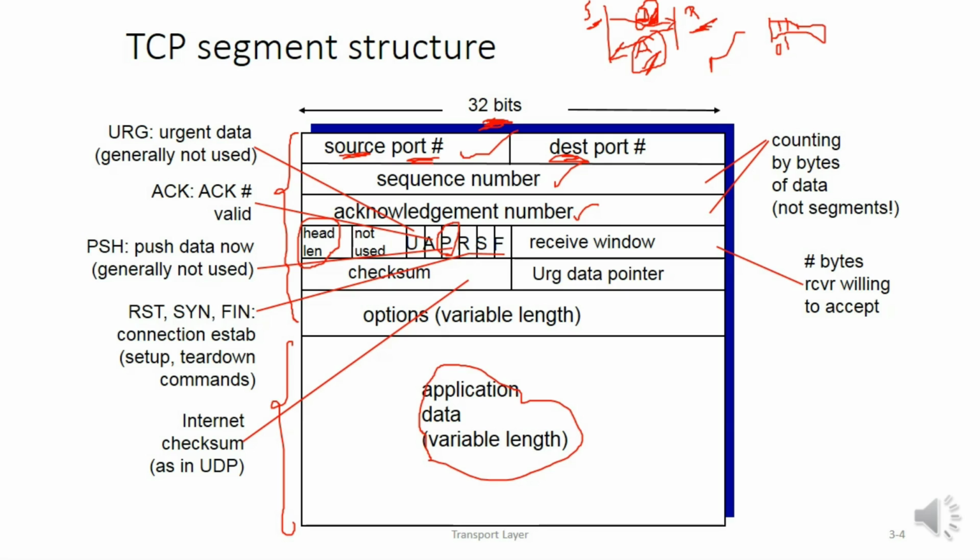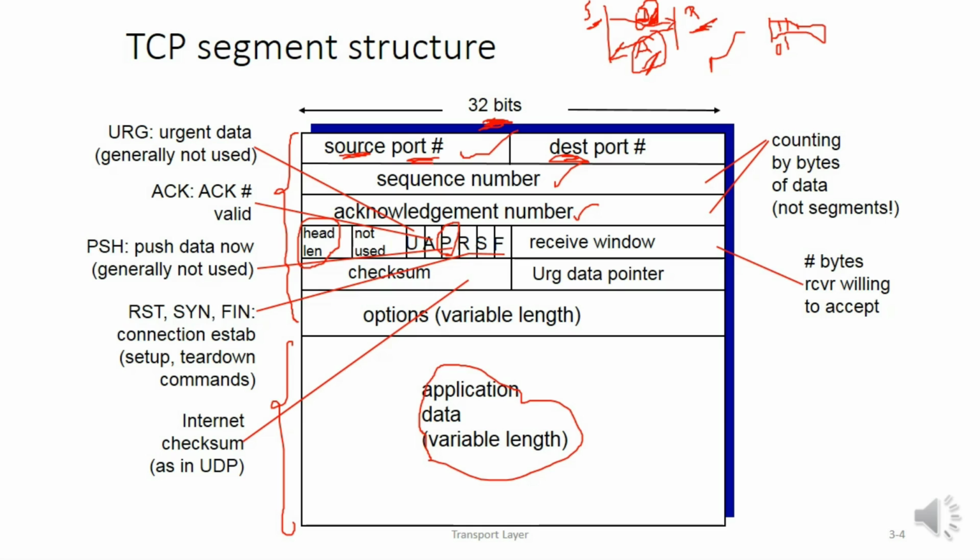You can see here the next flag is A, which indicates it is the acknowledgement flag. If it is set, it indicates that this entire segment is an acknowledgement segment. Next, the fourth flag, that is R, indicates reset. It's all about the connection between sender and receiver. If the connection has to be reset, then you use this flag.